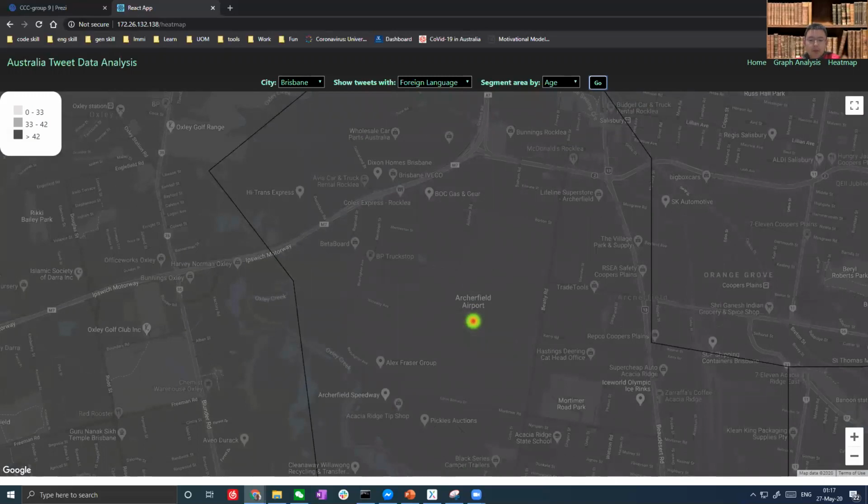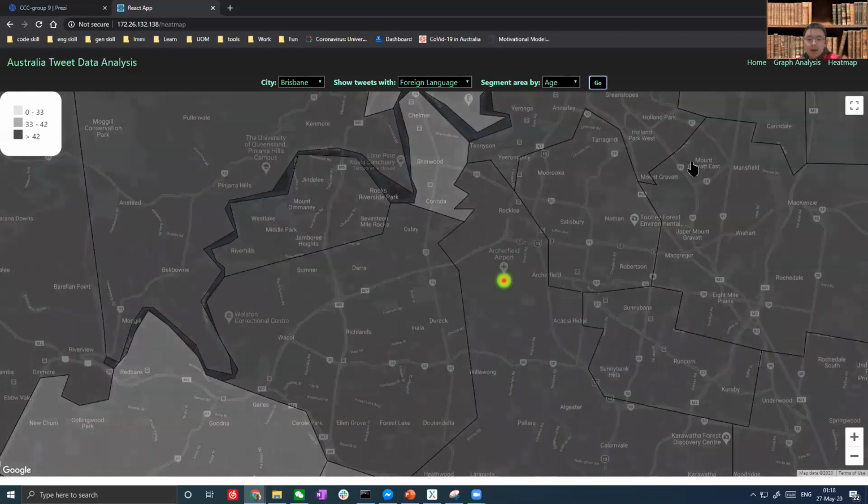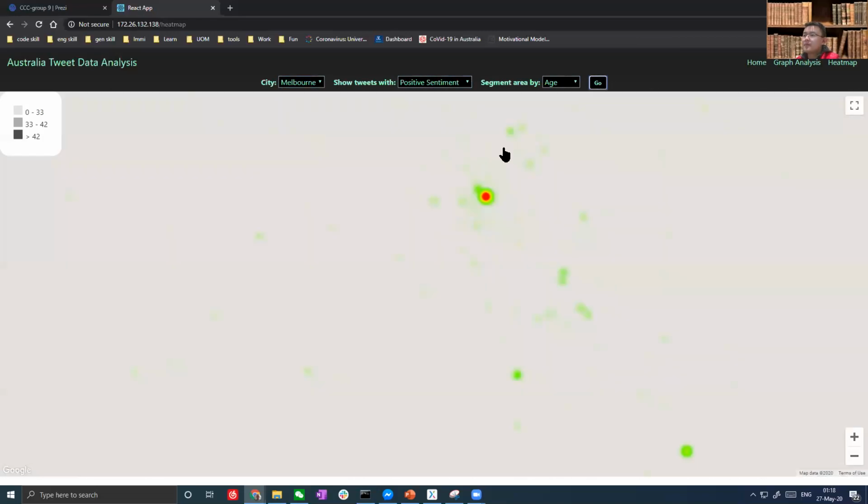And in this map, we can also investigate the correlation between the number of positive or negative tweets with income and age respectively. How to do this? Let's see. The income and age distribution data comes from an AURIN data set, while the positive and negative data comes from our tweet harvest server. And from this heat map for Melbourne, go to Melbourne.